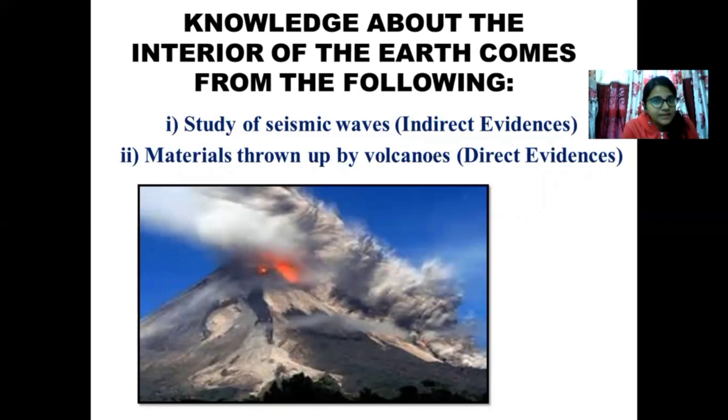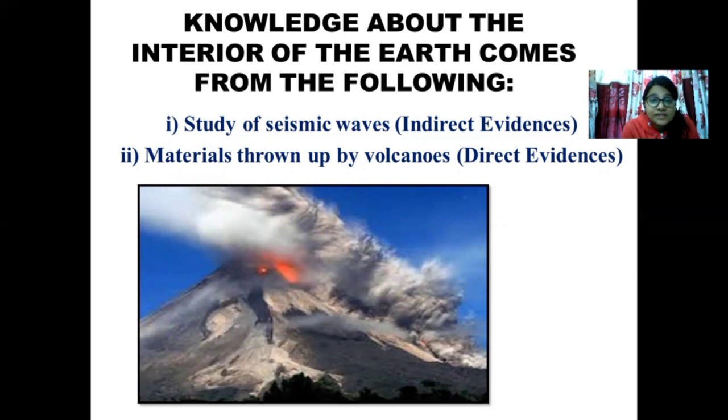But there have been scientists who have explored various ways by which they can gauge the interior of the earth, and that is what we are going to do today. So our knowledge about the interior of the earth is very limited, but whatever we have gathered is possible because of two sources of evidence. We call one the direct evidence, and the other the indirect evidence.